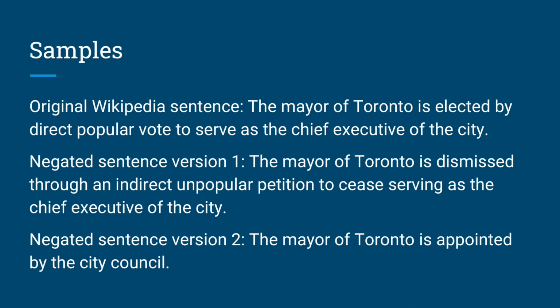So after we modified how the dataset was created, this is an example of how different it is. The first sentence is from the article about Toronto, and the second sentence is how GPT-4 tried to negate the sentence, but we could see GPT-4 did it in the most naive way. For example, instead of using direct, it used indirect, or unpopular instead of popular, which was not really coherent. But when we used another prompt to generate the negative sentence, we could see the example generated in the third sentence, which is much more interesting than the second one.